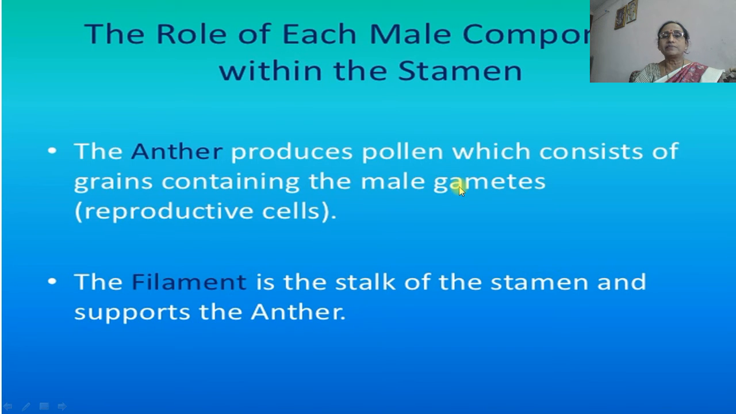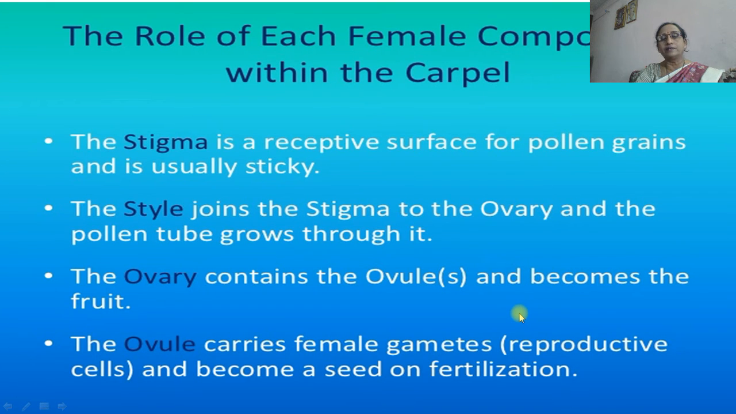Then the role of each male component within the stamen. Anther produces pollen, which consists of grains containing the male gamete. Filament is the stalk of the stamen and supports the anther. Likewise, here is the role of the female component. The female component, the gynoecium, is made up of stigma, style and ovary, and inside the ovary there is the ovule. Stigma is a receptive surface for pollen grain and is usually sticky in nature. Style joins the stigma and ovary, and the pollen tube grows through it. The ovary contains a single ovule or sometimes more ovules, and becomes the fruit.